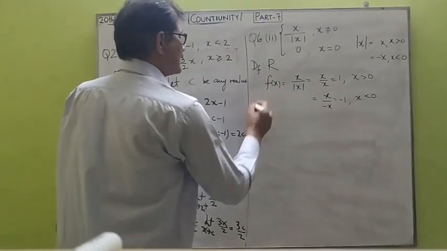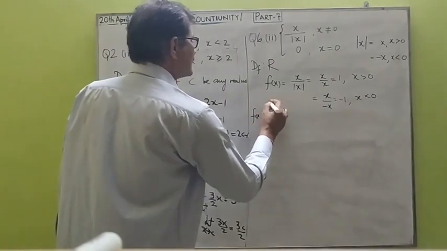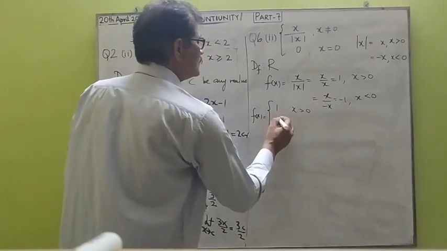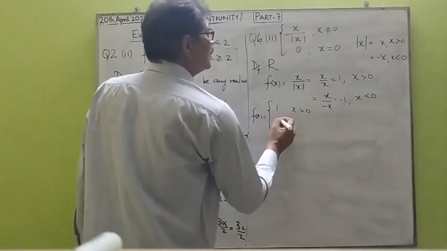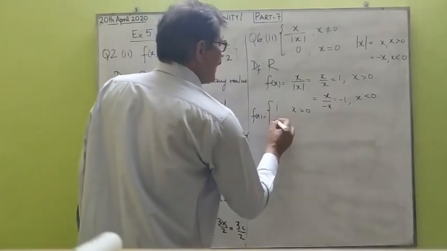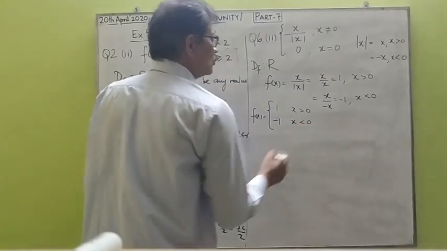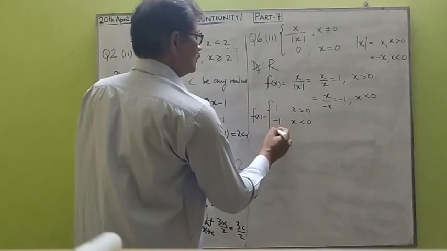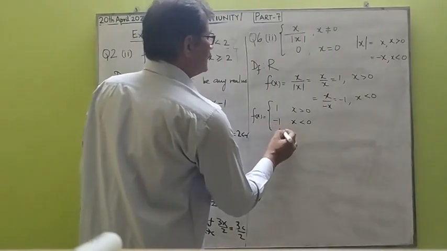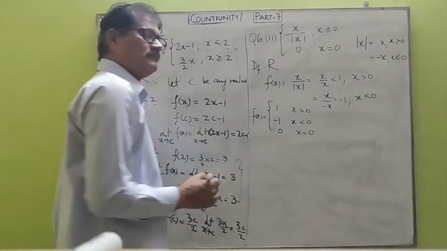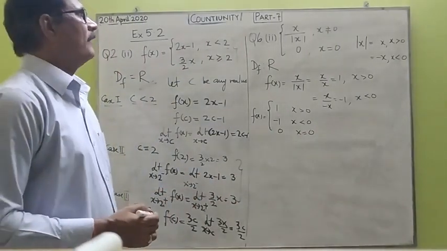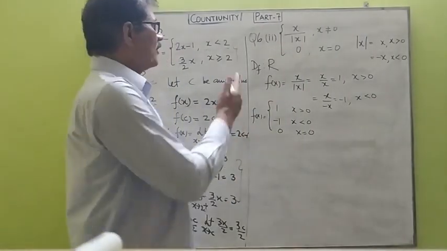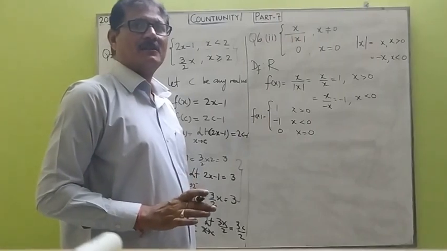So f of x can be defined as 1 for all x greater than 0, minus 1 for all x less than 0. Okay, understood? And it equals 0 when x is 0. Now let's move on to proving the discontinuity of this function. Understood?